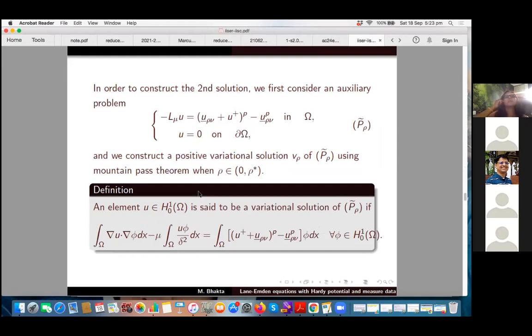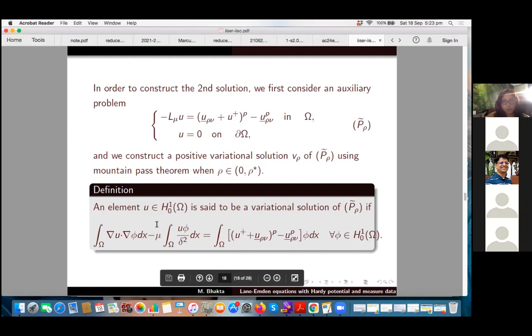To construct the second solution, the main thing is that we first consider an auxiliary problem. This is P rho tilde. This is an auxiliary problem, and it is a variational problem. Here U equal to 0 on the boundary of omega is in the standard Sobolev sense. It's not in the weak sense that I defined. This is not the L mu boundary trace. This is the usual Sobolev trace in that sense. So we construct a positive variational solution for this problem using the mountain pass theorem.